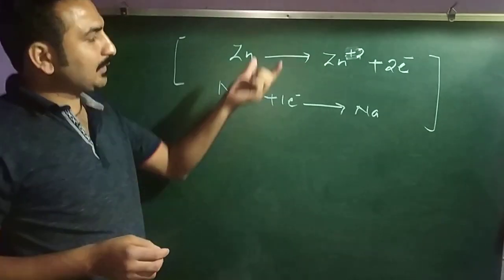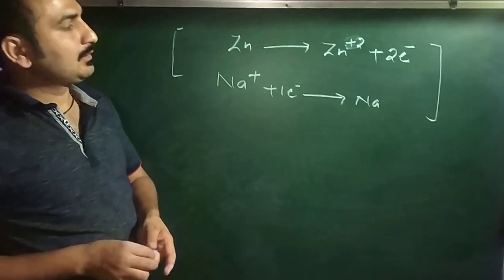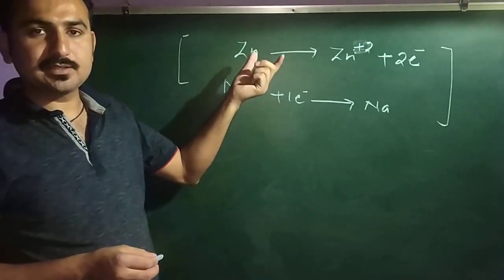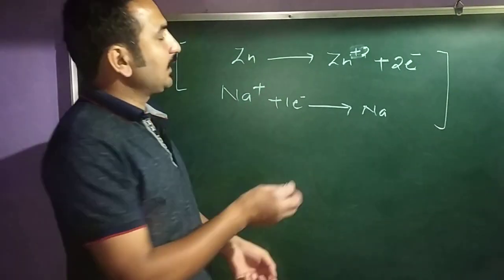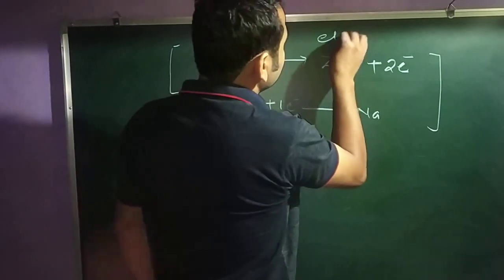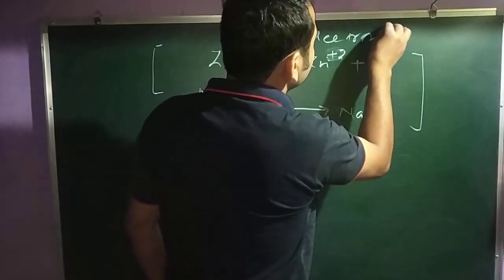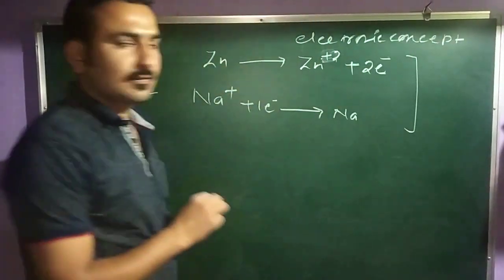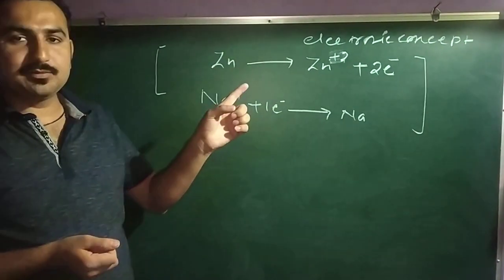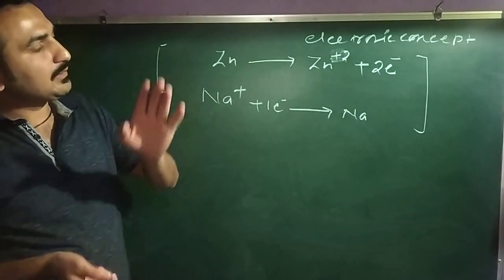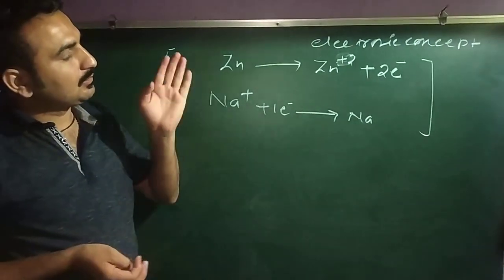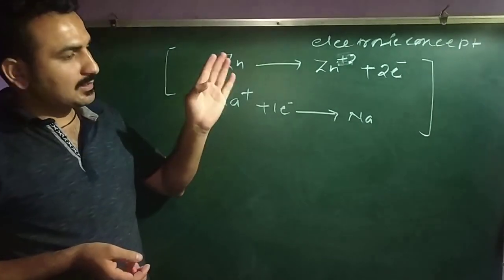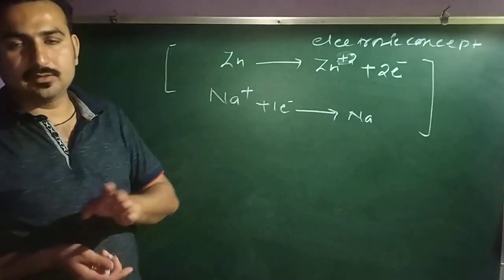Clear? There is a different kind of method, you can say a different kind of process. It's called the electronic concept. Clear? The one method you have, I told you at the start of the video, is that oxidation and reduction can be defined by 5 methods.